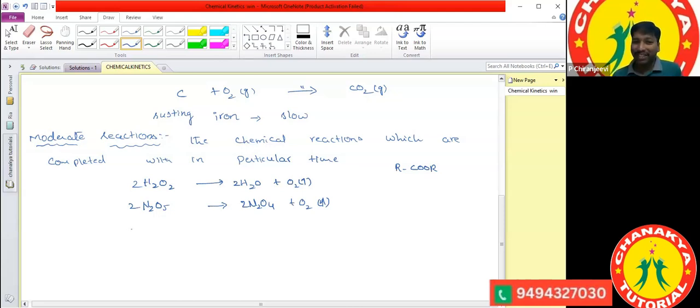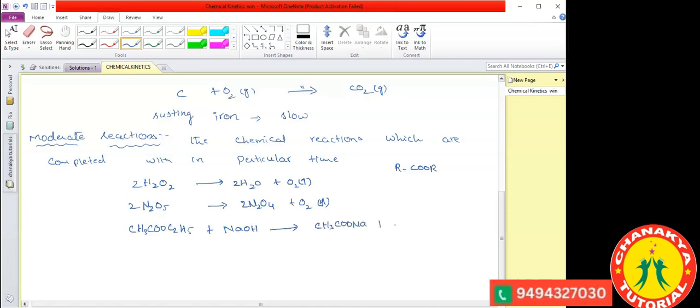So esters are there. For example, CH3COOC2H5, which we call ethyl acetate. When this ethyl acetate undergoes basic hydrolysis, it forms CH3COONa plus C2H5OH.